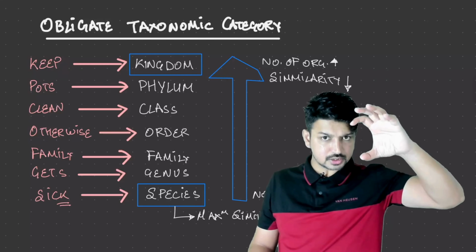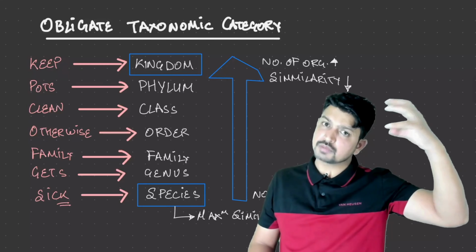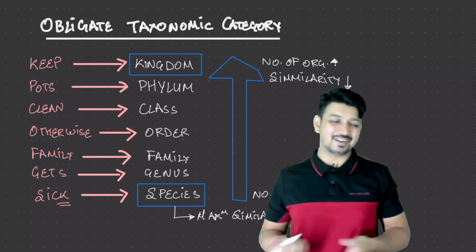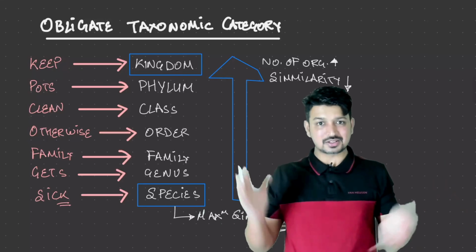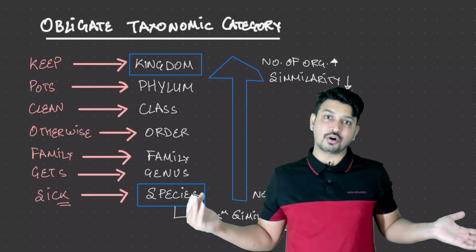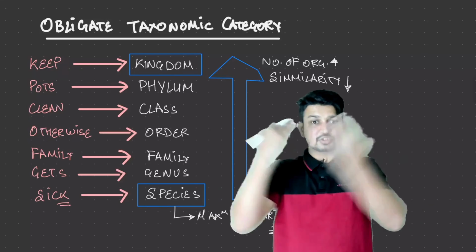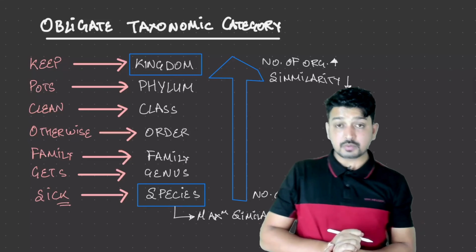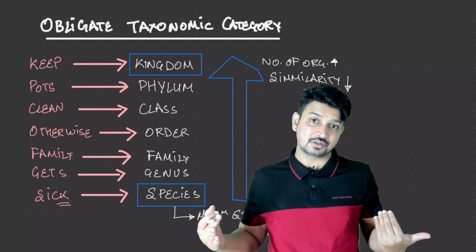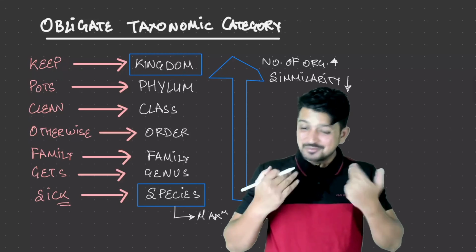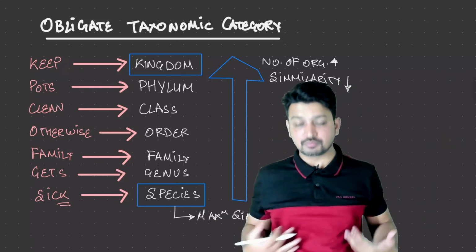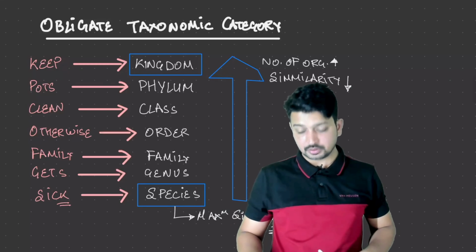Kingdom is highest, topmost, with the number of organisms highest, right? For example, we have kingdom Animalia with lots of animals present. All these animals are stuffed into kingdom Animalia, but we all are different, so similarities are very few. But if we talk about species, all humans have a similar structure, right? We all have two eyes, one nose, hair, two arms and two legs. Generally we have these particular features.